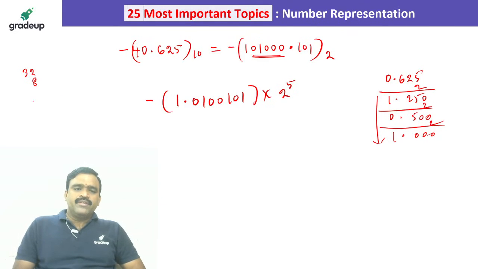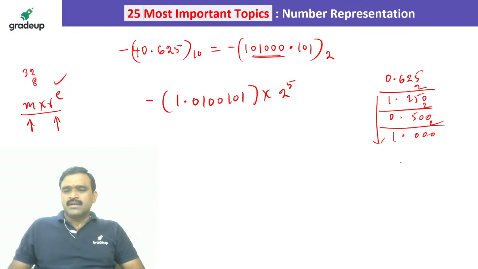Because the scientific notation we use in floating point is M into R power E notation, where M is a fraction, R is the radix and E indicates the exponent. It is very simple to see with decimal numbers. For example, if a decimal number is 4352, I can write this as 4.352 into 10 power 3.